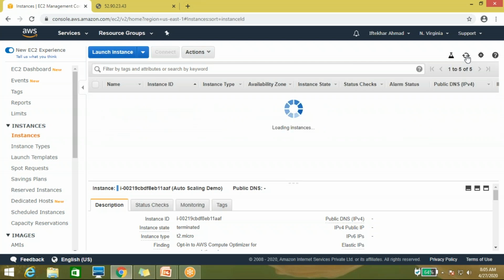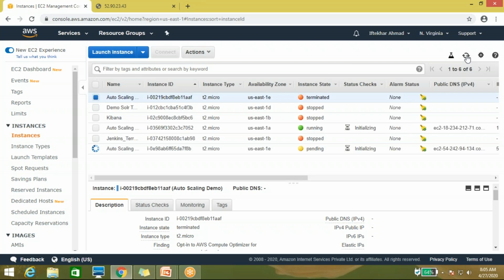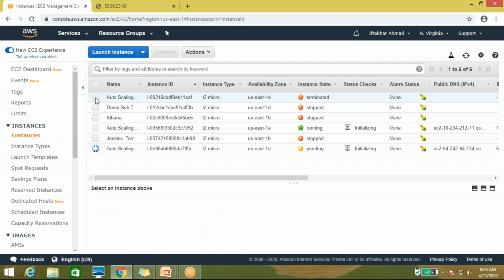Can we keep it for even 1 second? Yes, 1 second you can put. We will use 1 second also. Here you can see that within 60 seconds another instance is automatically coming up. Sometimes the default timing is mentioned by AWS. I haven't checked with 1 second. We will check that also, so no worry about that.